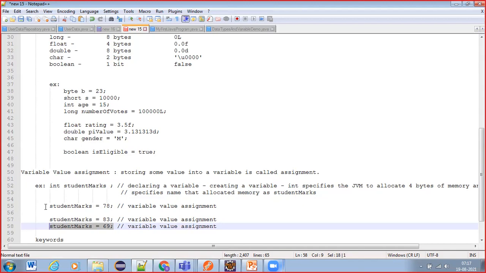Now, once creating the variable and later storing values into a variable, we call it assignment.